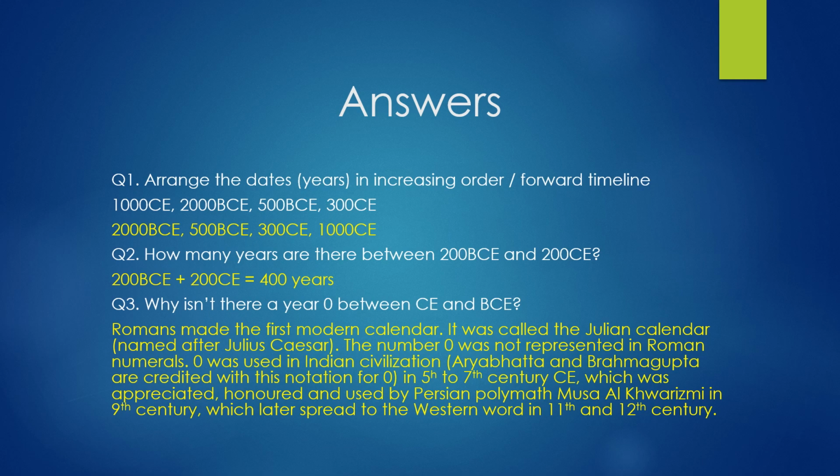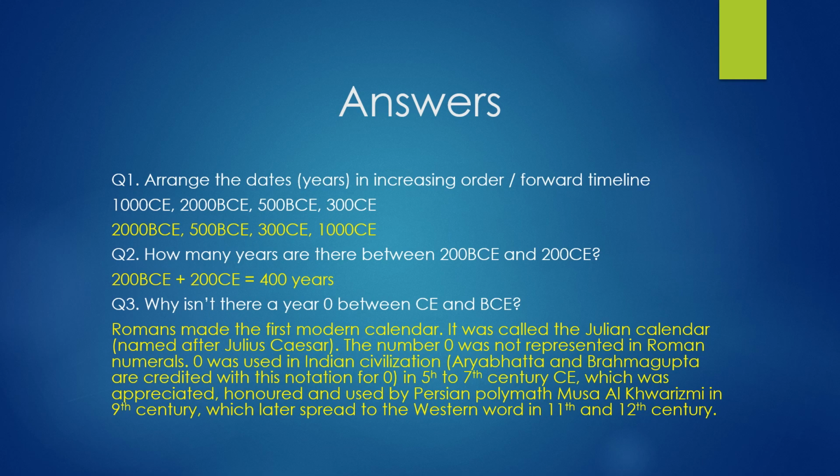Romans made the first modern calendar. As I said, it was the Julian calendar, but 0 was not in the Roman numerals. Since 0 came later from India to the Arab world and then to Europe, it was not in the earlier calendars. But now the calendar is not called the Julian calendar, it's called the Gregorian calendar because